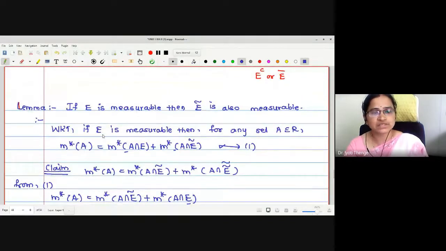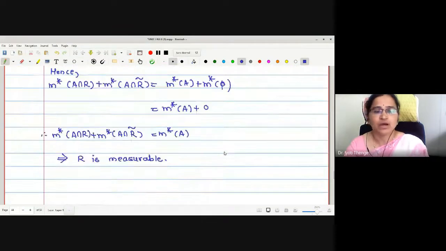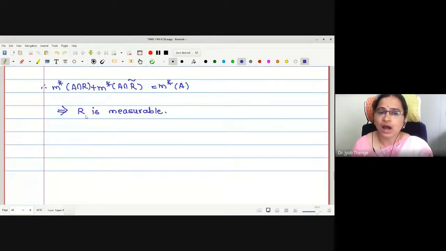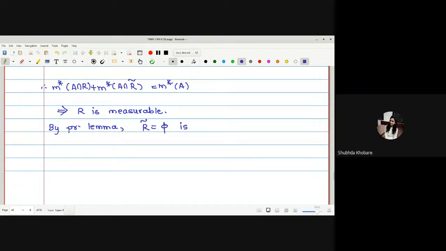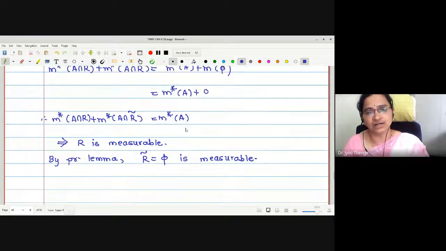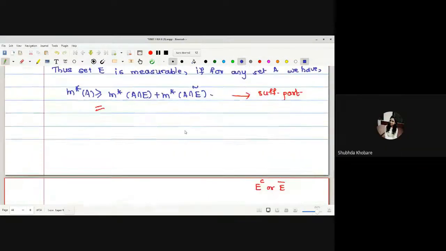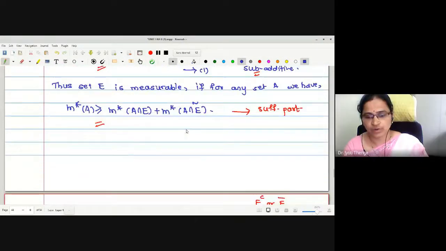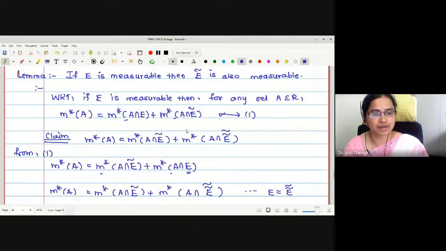What the lemma says? If the set is measurable, its complement is measurable. But already we have proved R is measurable. Therefore, by previous lemma, its complement is also measurable. What is R complement? Phi, the empty set, is measurable. Simple, no? Is the definition difficult? Yes, ma'am. Good. So this is an example we have seen.